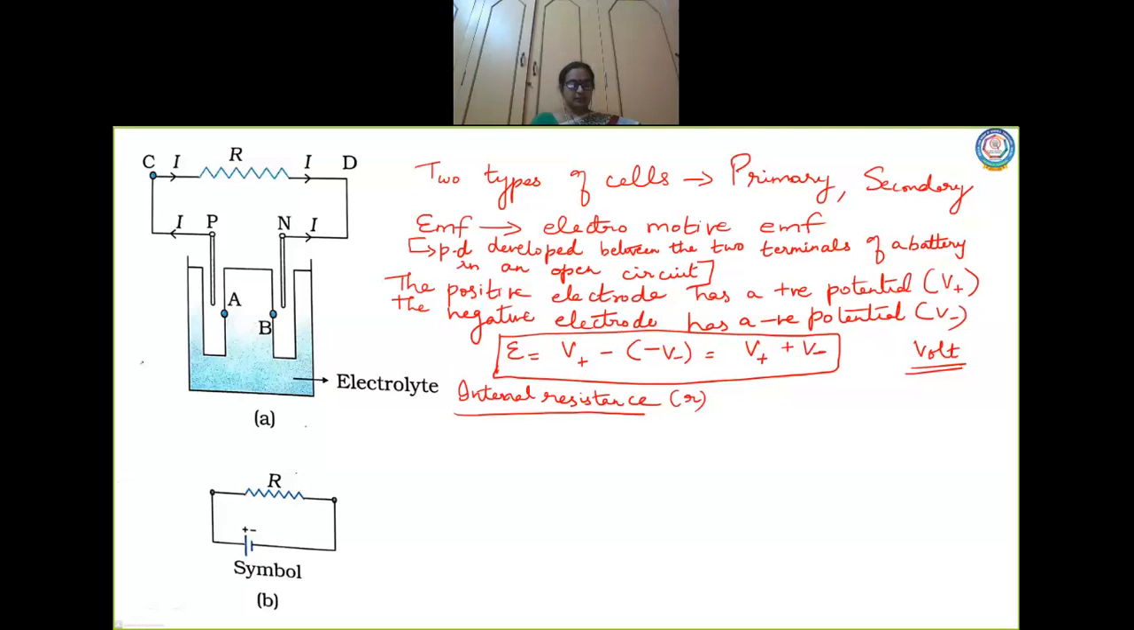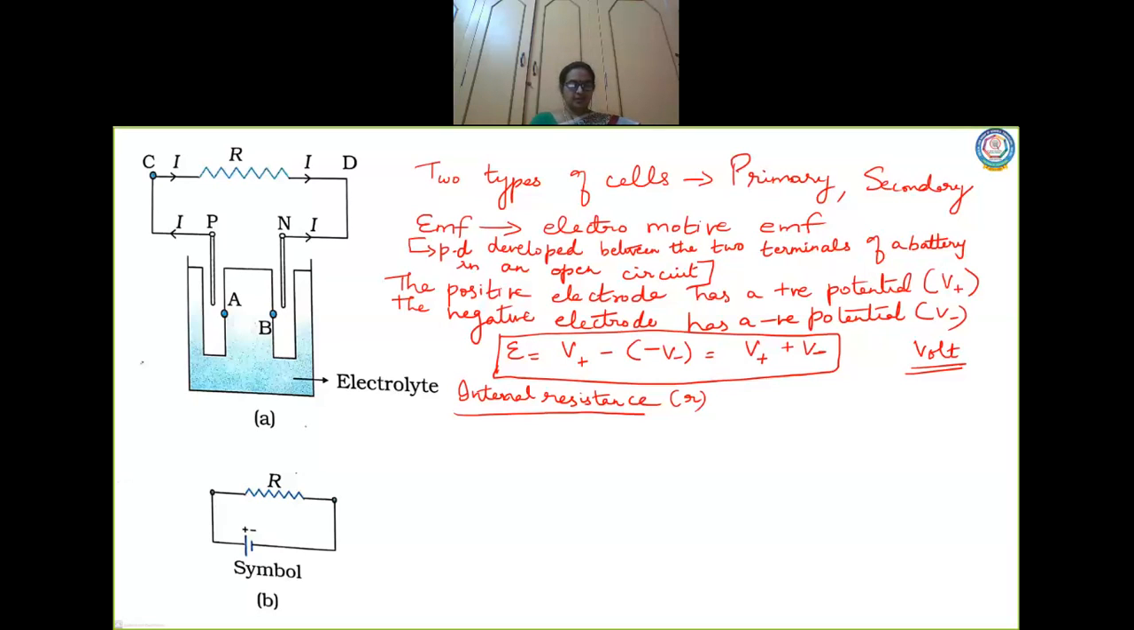Then there is a current flow across R from C to D, and the current flows from N to P through the electrolyte. Now outside it is from C to D, the direction of current is like this, whereas inside the battery, the current flow is from N to P, children. It is from N terminal to P terminal, which is just opposite to the flow of current outside. Outside it is from C to D, but inside it is from N to P. Yes or no? The same current is flowing, right?